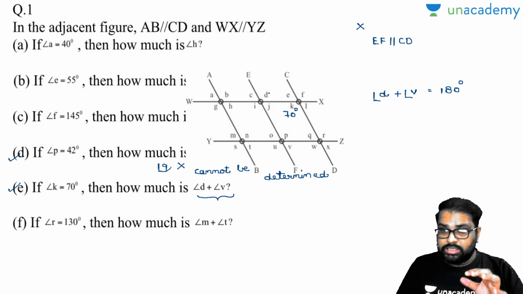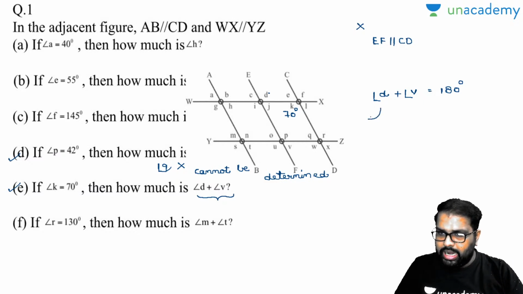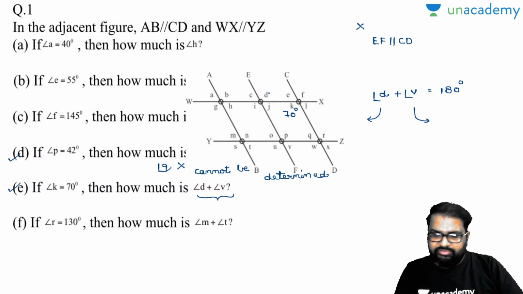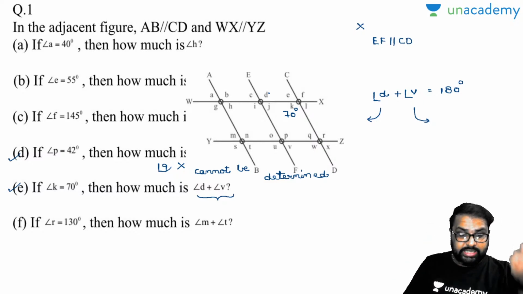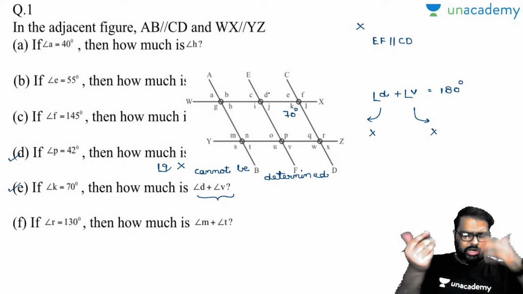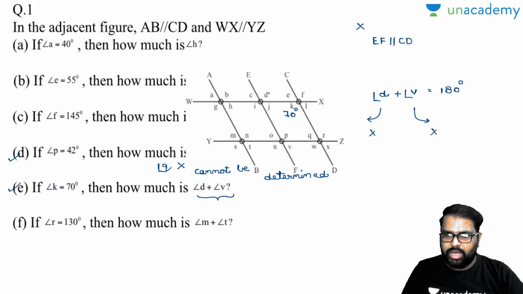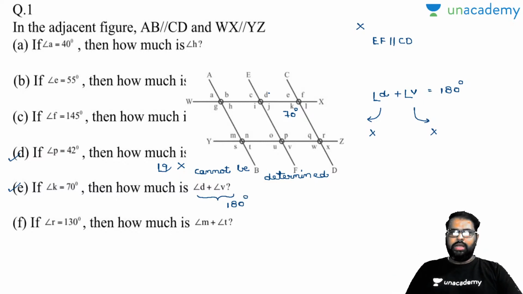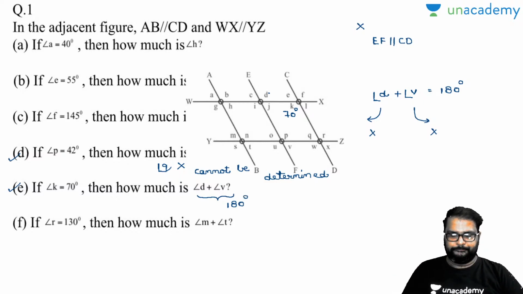Now, if you are asked to find angle D and angle V separately, you cannot find them because EF and CD are not parallel. You cannot find the individual angles, right? But the sum of the angles is 180 according to the basic property. So angle D plus angle V is equal to 180 degrees. Perfectly done, and there is no ambiguity here.